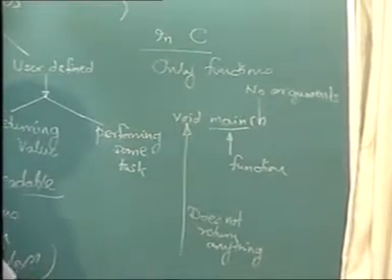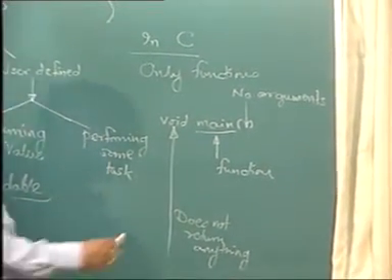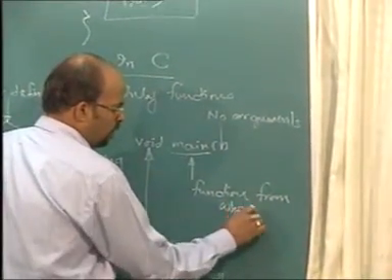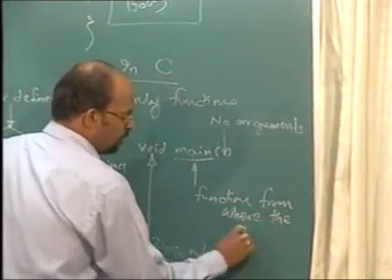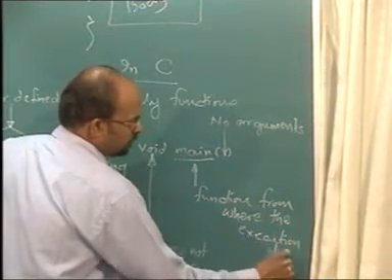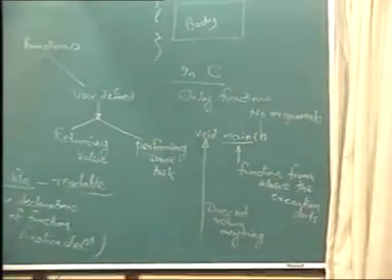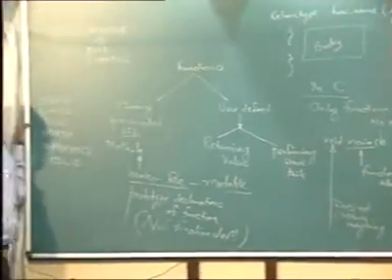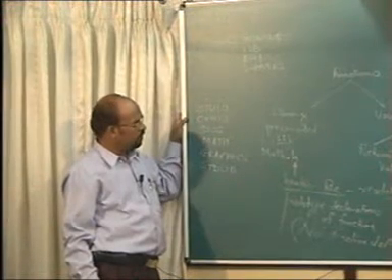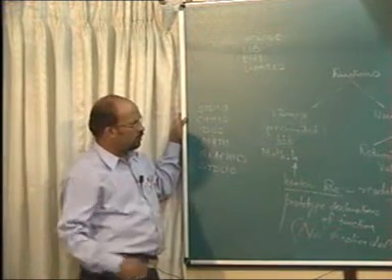And the important property of function main is the function from where the execution starts. Main will be the function from where the execution of the program will begin. Okay. If you want anything, you can note it down.